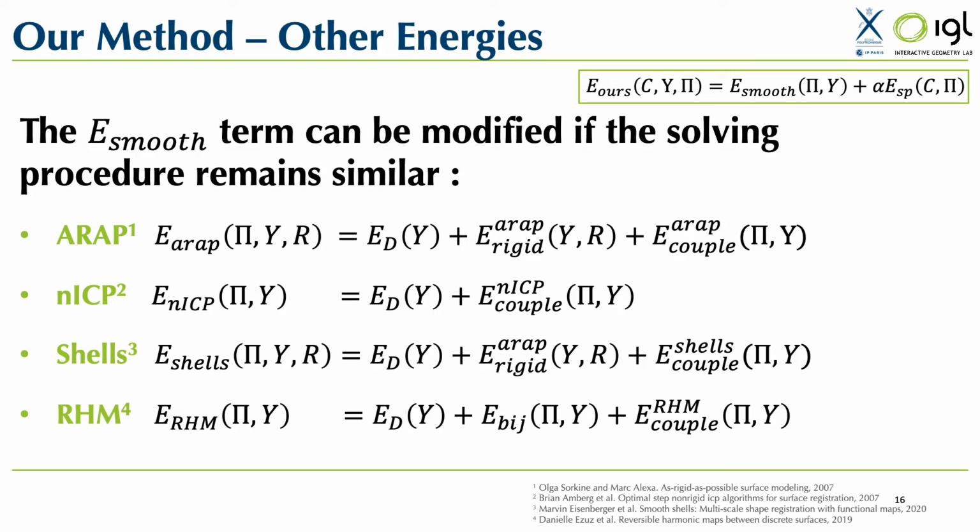Using consistent notations, we reformulate all energies in a coherent manner, thus highlighting similarities between them. Furthermore, by formulating these energies within a single framework, our analysis enables us to compare all these energies in a consistent way. Specifically, in our evaluation, we discard various additional regularization procedures introduced in the original works and compare the different smoothness energies using the same initialization and the same minimal regularization provided by the discrete optimization, that is, spectral bijectivity. We refer to the manuscript for a more detailed explanation of the derivations and notations used here.